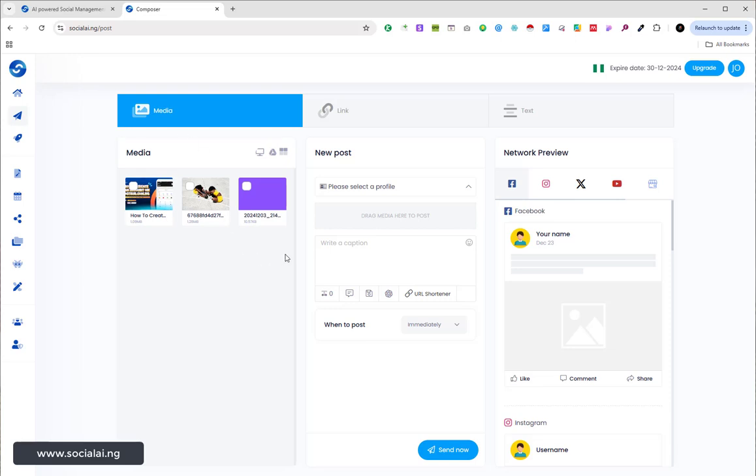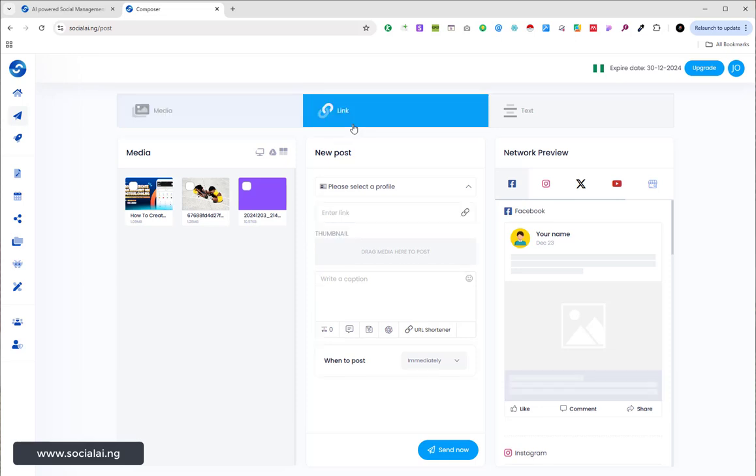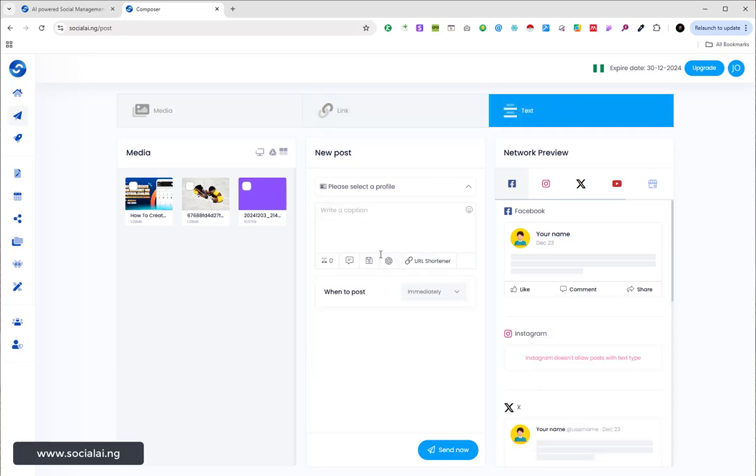This section for media is if you want to make a media post like image, video, PDFs, and so on and so forth. This other section, which is the section for link, is where you are going to input your link type posts, link type post with thumbnail, with caption, and so on and so forth. This section is for plain text if your post is just a plain text without link or without media.